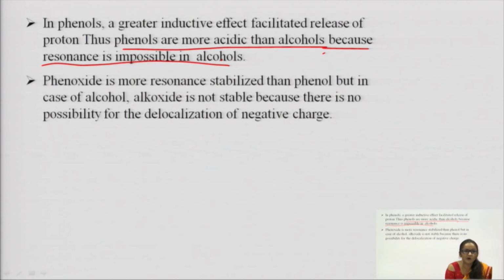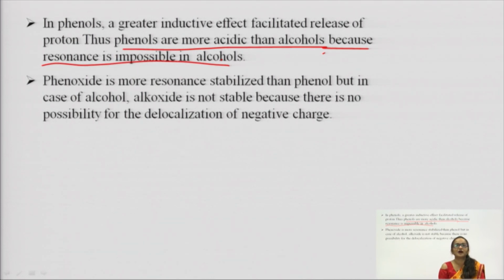Have you noticed this point? Phenols are acidic. Why? Because resonance is taking place. But if we compare the acidity of phenol with alcohols, then we said that alcohols are not acidic in nature, or you can say very less acidic, because there is no chance of resonance in spite of benzene being an electron withdrawing group.